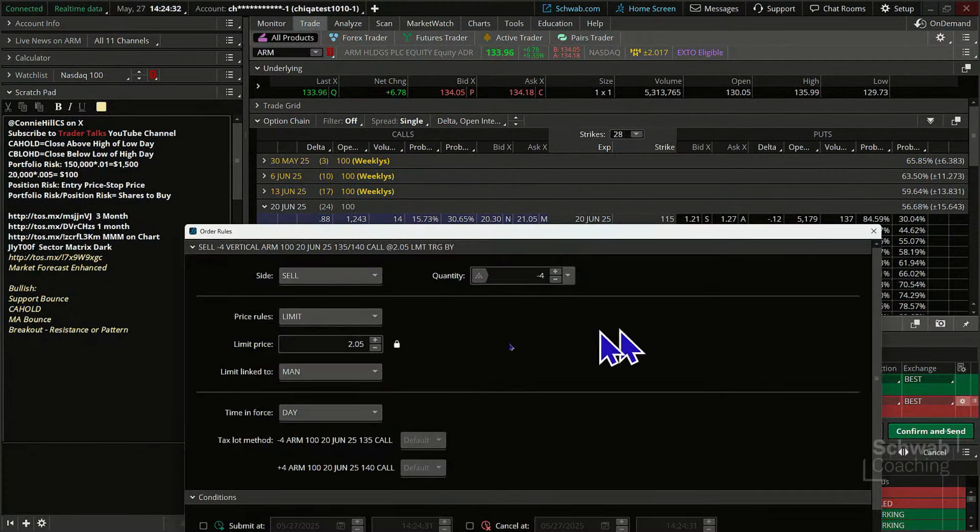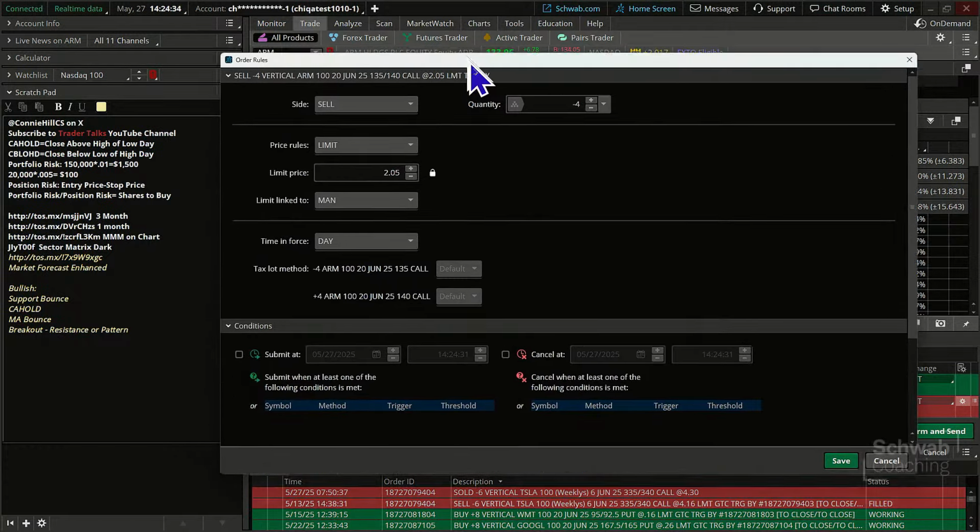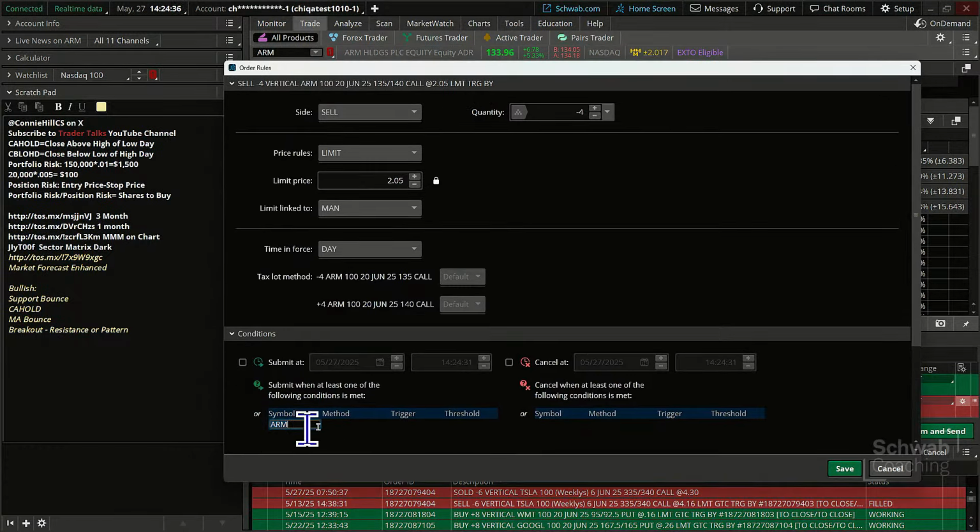Let's set this up. We're going to do our conditional order here, and we're going to say, okay, if the price of ARM gets, in this case, greater than or equal to 143, and if you want to add on cents there, you can, we'll just do that. Or if ARM goes the opposite direction, I'll make sure I've got that selected the right way. Or if it drops down to 125, those are the conditions we want out.